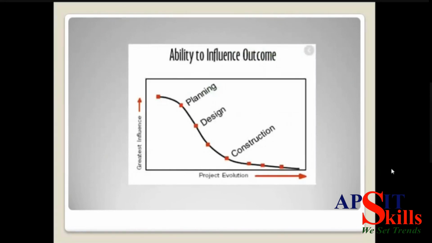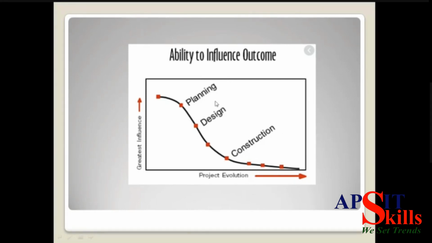Now when I talk about the ability to influence outcome, okay. As you all know, before starting any project, what we first do, we go for excavation, we do the planning, after that we go for designing, and then we go for the construction. That is the proper methodology which we have studied till now. But if I talk about project evaluation, like how many changes I can make in these three processes, planning, designing, and construction, you see the planning and designing is at the top. If you want to change anything in your project, you can do it while designing and planning. You cannot do it after the construction has started.